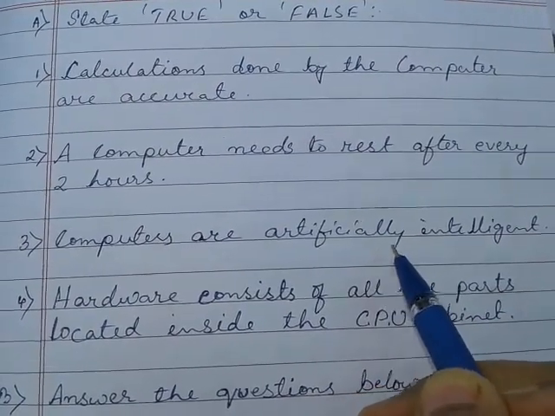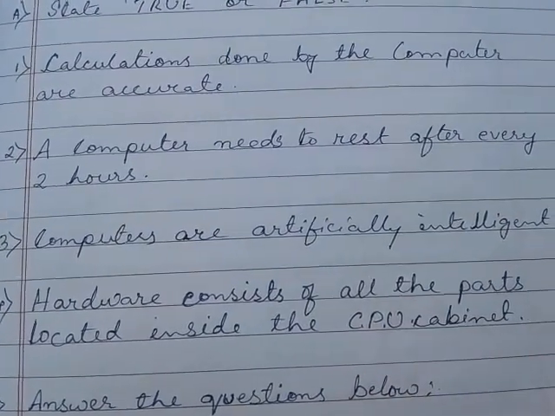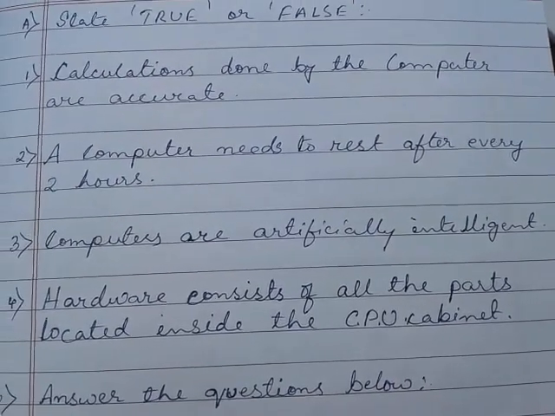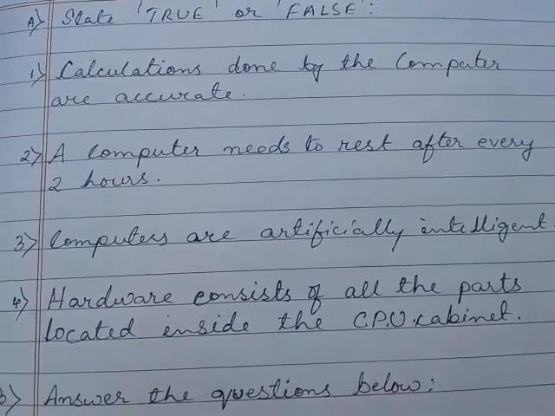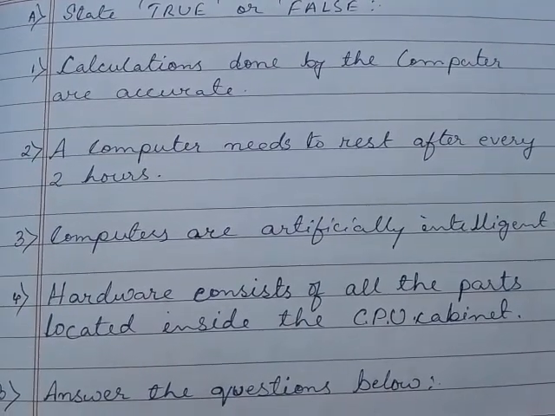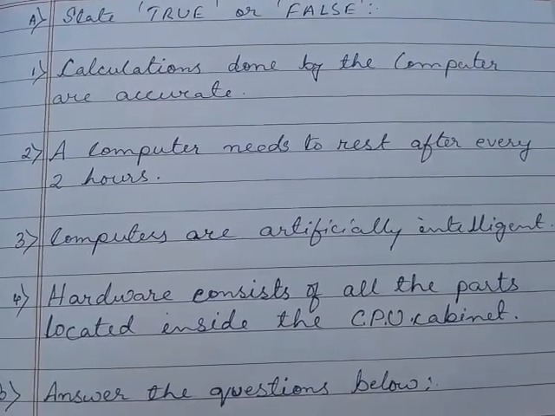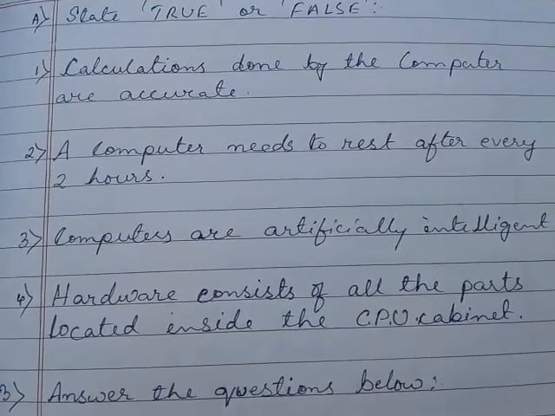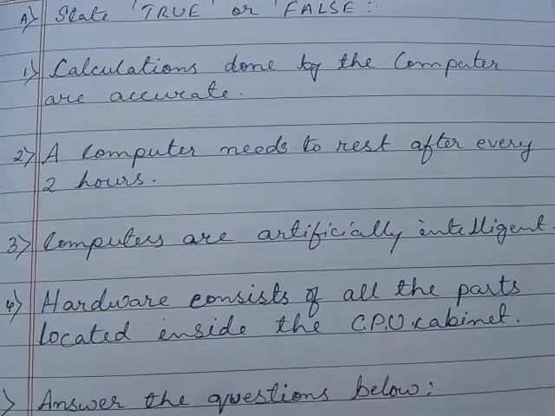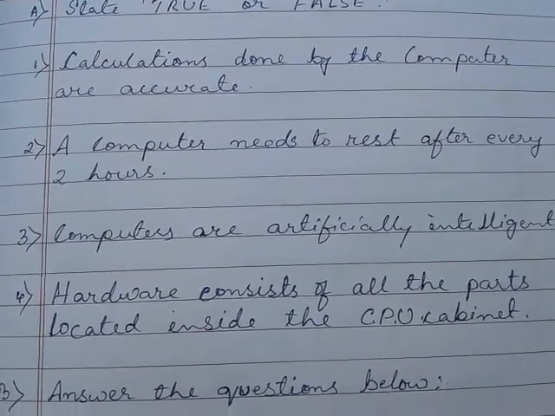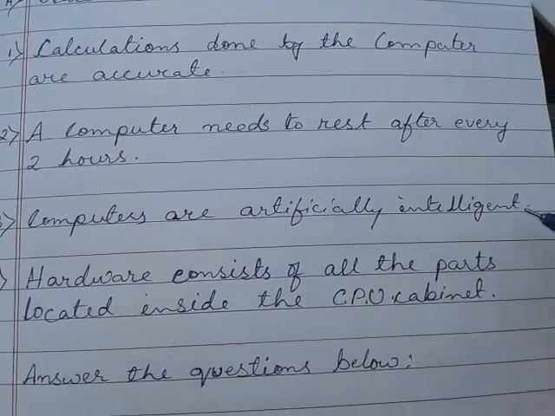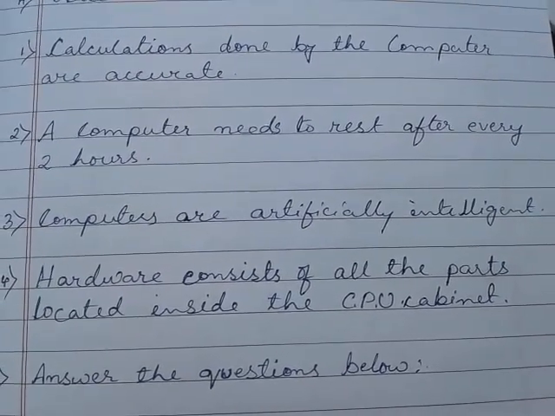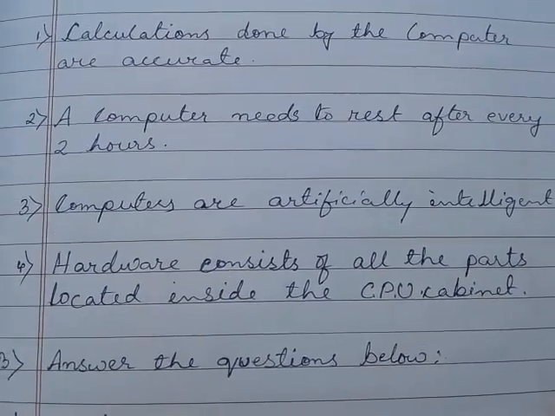So this is a true statement because the intelligence that the computer has is programmed. We human beings are created by God. We are all intelligent human beings. We have created computers. We have programmed the computer. It can work only up to how much it is programmed. So this statement, when artificially intelligent is told, it is true. We call the computer AI. AI means artificial intelligence.